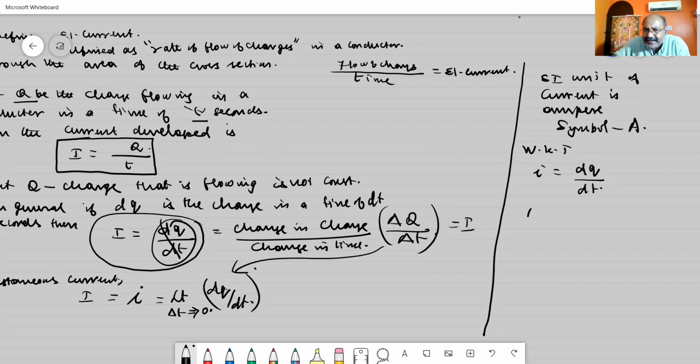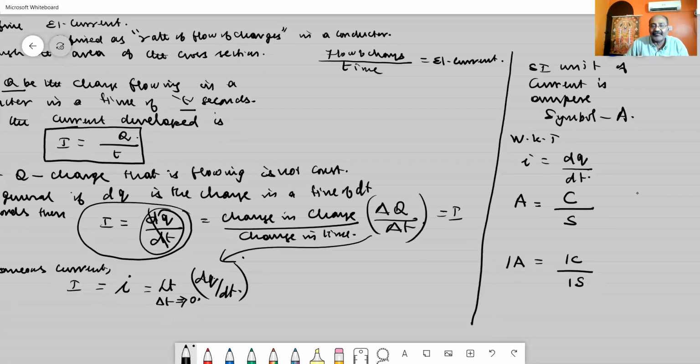The current is measured in the unit ampere, dq in coulomb, dt in second. So if 1 coulomb of charge flows in a conductor for a time of 1 second, then the current flowing in the conductor is considered to be equal to 1 ampere.